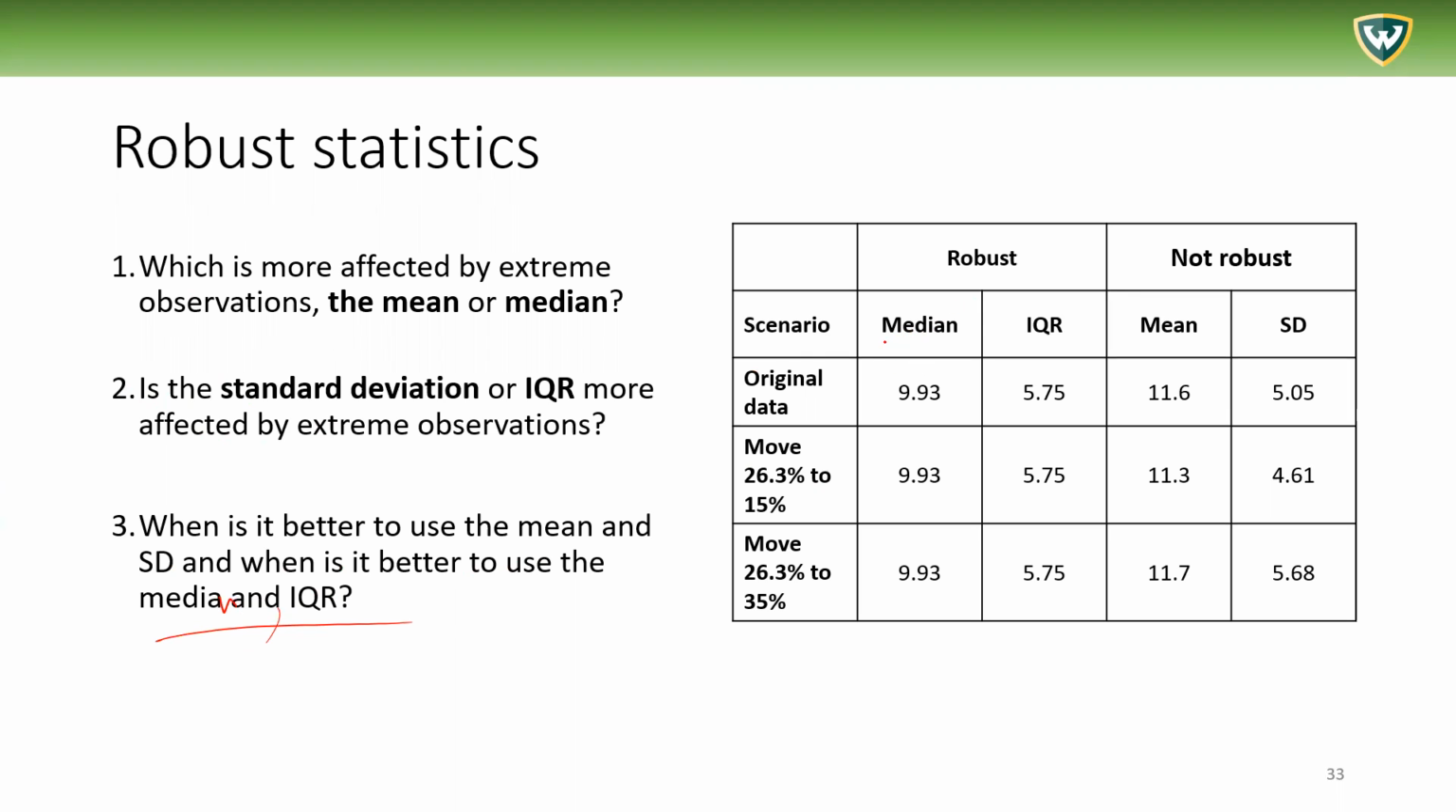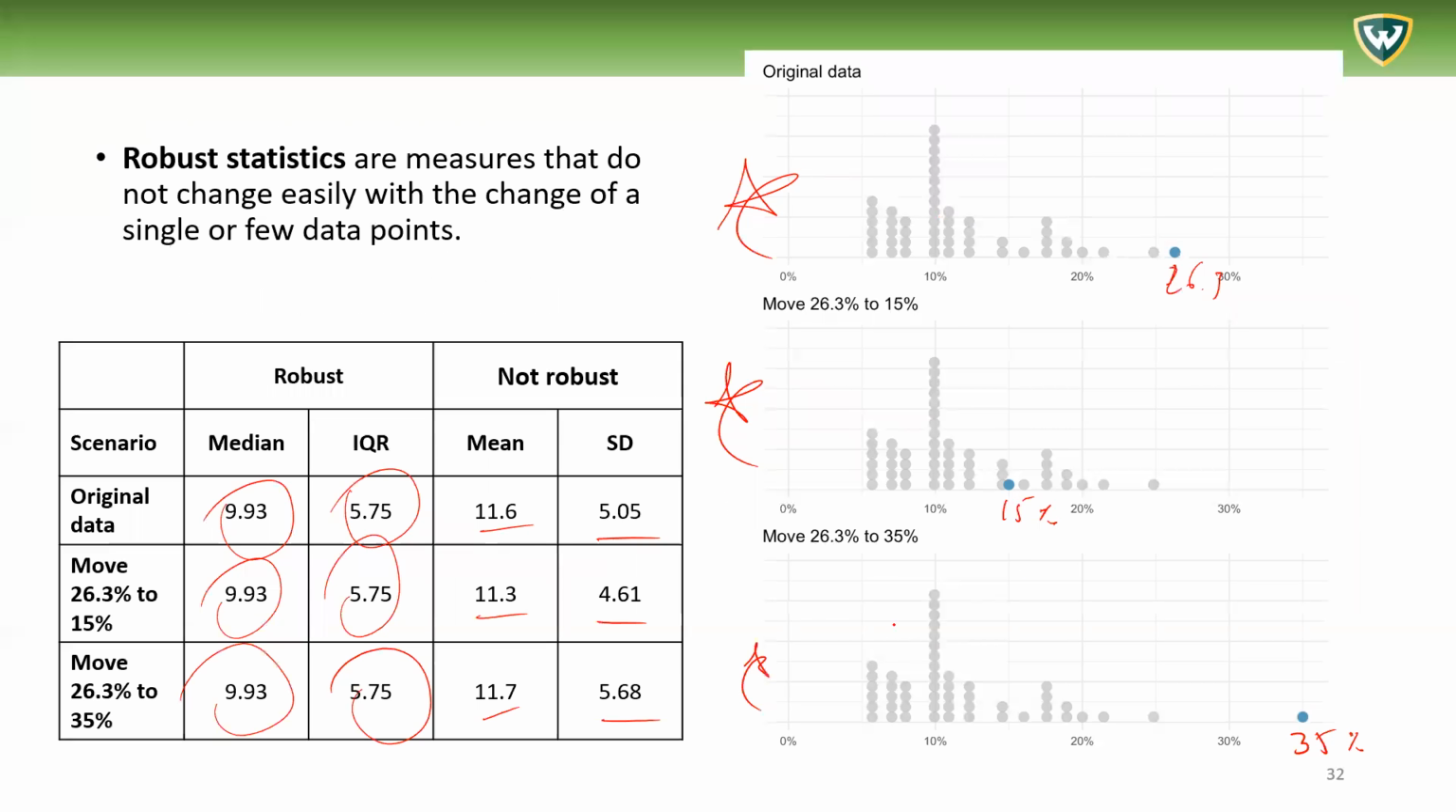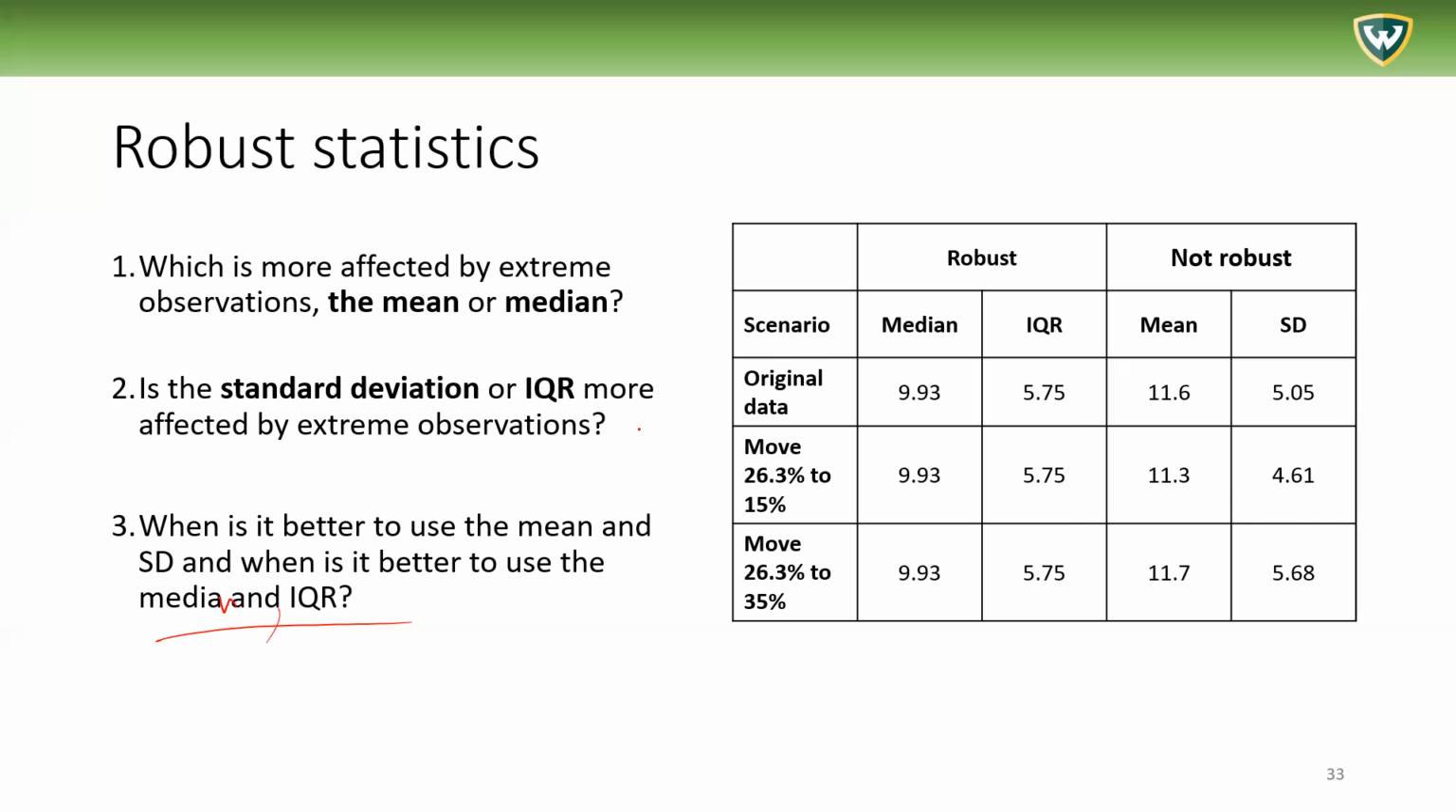Well, it's going to depend on the context. But generally, if you do not want your data to be affected by the extreme values, if you do not really want to consider those extreme values very strongly, then you use the median and IQR. If you do want to consider those extreme values, then you use the mean and the SD, the standard deviation.